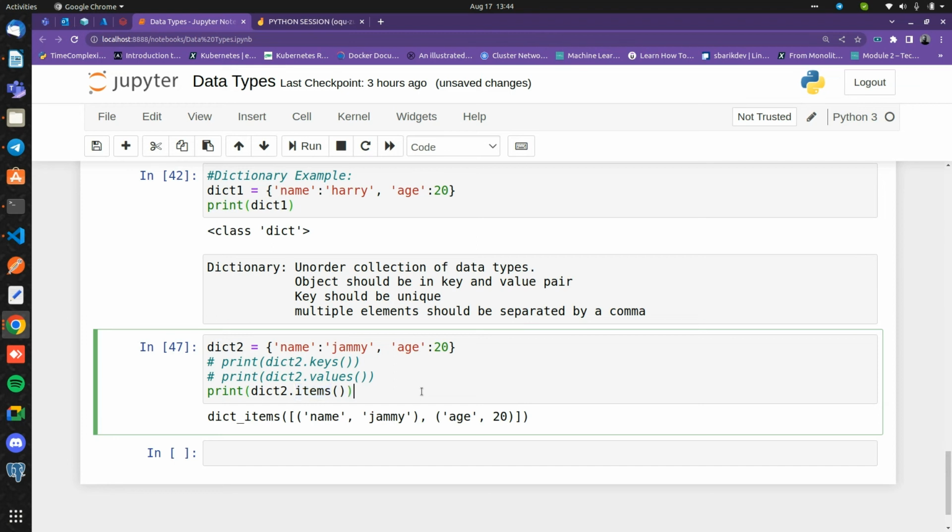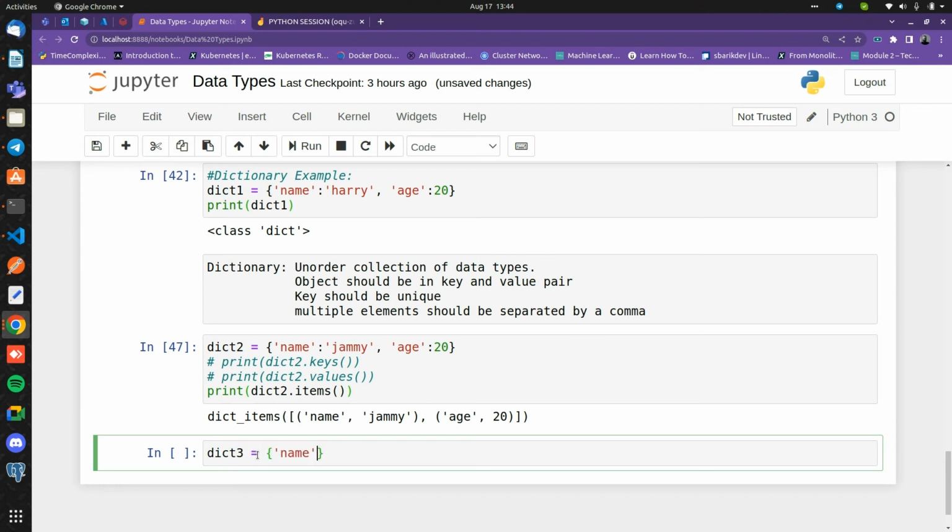Alright. In the next part, I can also pass a nested dictionary. So dictionary three: name, let's say Hari, and parents.